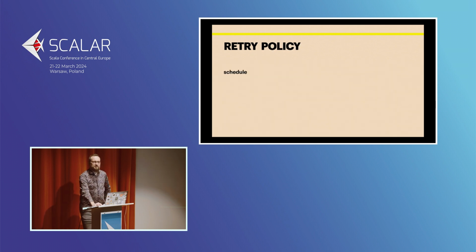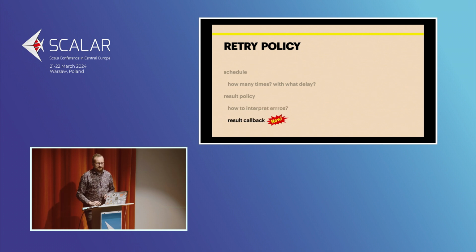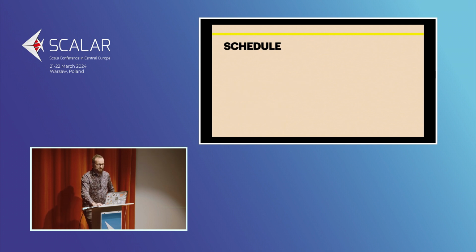So what's a retry policy? It consists of two things. First one is the schedule, so it tells you basically how many times you want to retry, with what delay, so you can define those somehow. And there is also a result policy, which means how do you interpret the results, or interpret the errors, actually, that you might be getting. And there is a new thing that will be there. It's still in the PR state, but it will be there shortly, which is called the result callback. So you can do something with your result, like, I don't know, track metrics, do some logging, anything like that. And this will be a part of the result policy as well.